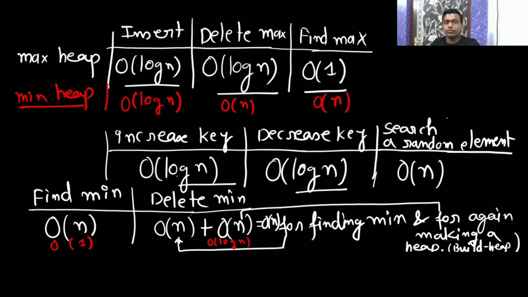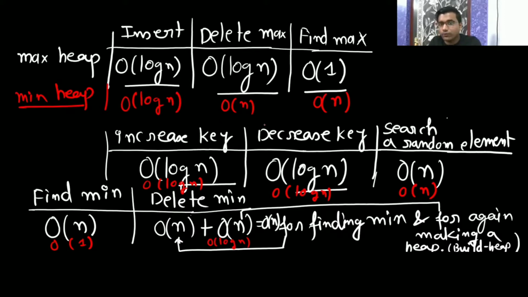Increase key is going to be the same, log n. Decrease key is also going to be log n. Search for a random element is also going to be 1. See, we have seen the time complexity. Insertion here also is going to take big O of log n. To find the maximum, the maximum will be at the leaf.